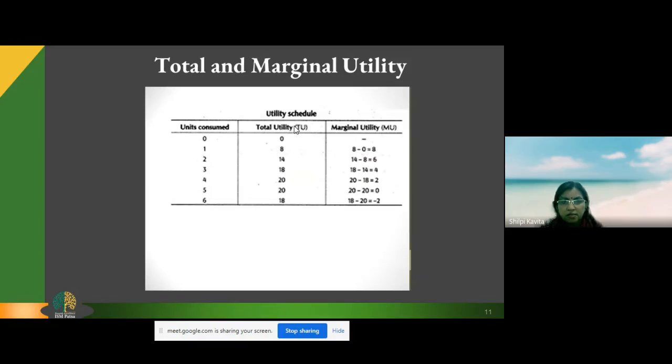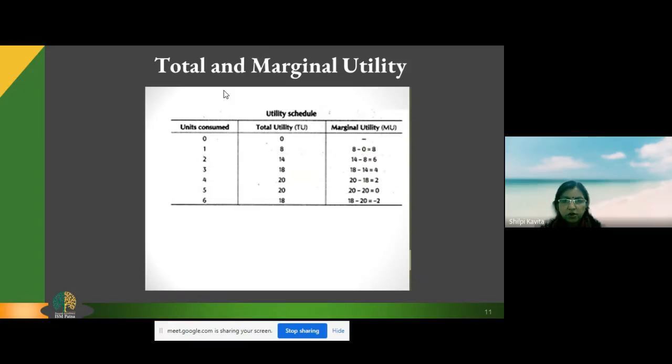You can see in this schedule that in the first unit, we are getting a total utility of 8. Now, the marginal utility is the additional utility. That means 8 minus 0 is equal to 8. In the second case, it is 14 total utility. If we subtract the previous total utility, we get the marginal utility, 14 minus 8, 6. Same with the third unit, we are getting 18 total utility. So 18 minus the previous total utility, 18 minus 14, 4. So this is the way we can know the marginal utility if we know the total utility.